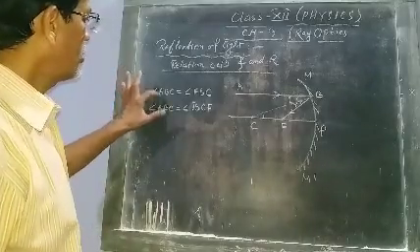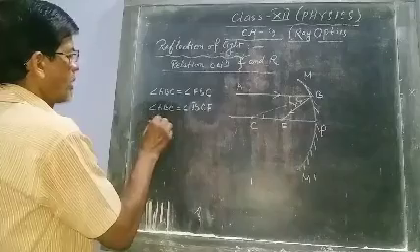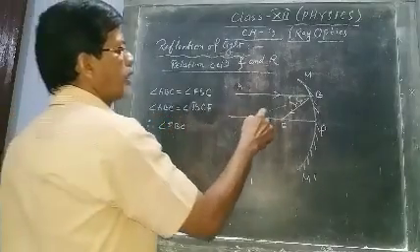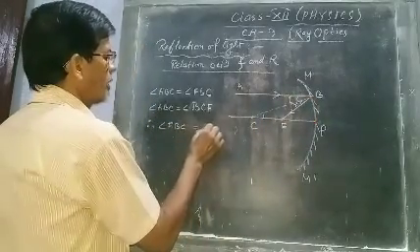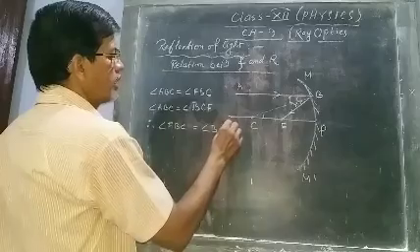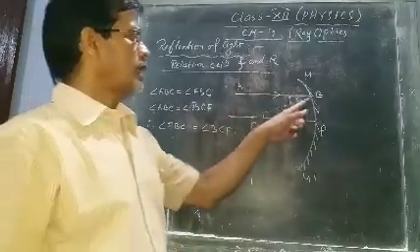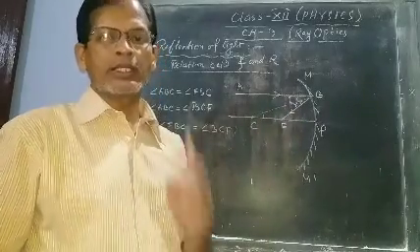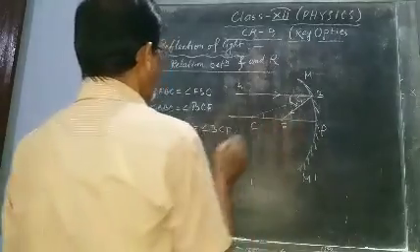Now you see these two are equal, so these two are equal. Therefore, angle FBC equals angle BCF. Now in a triangle, if two angles are equal, the sides opposite to equal angles are equal, so this side equals this side.